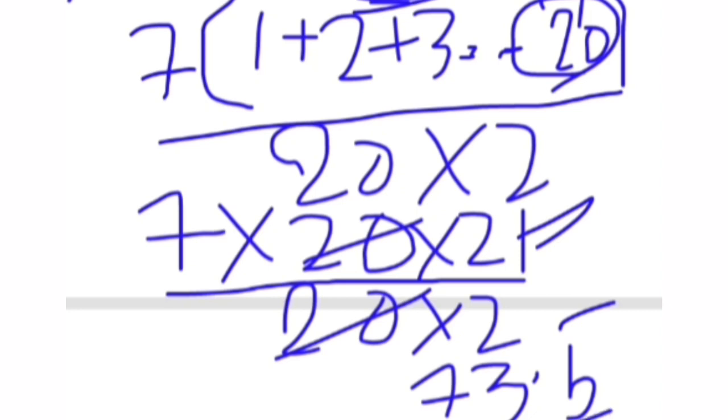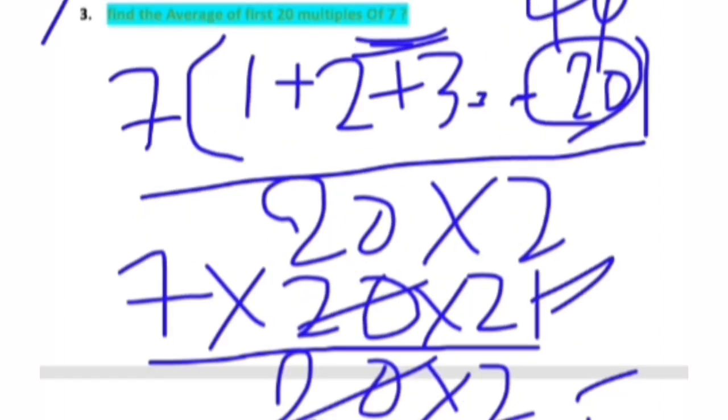So they will ask questions like this also. So they will ask like find the average of first 20 multiples of 3, first 20 multiples of 5, first 20 multiples of 6, 8, 9, like that. So you have to be ready for this question. Okay, it's also a favorite question for railway exams and different competitive exams like government exams.